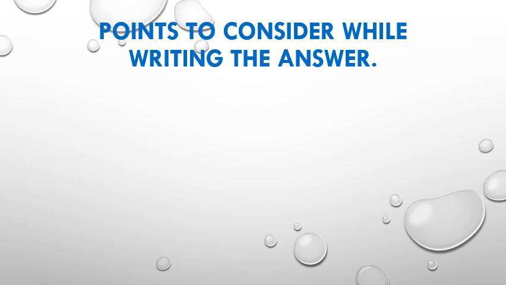While writing the answer to this question, that is physical environment of province 1, we have to consider some points. First point you have to consider is to explain the boundary.